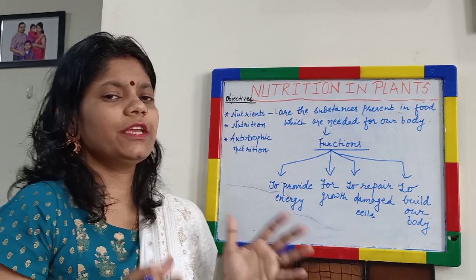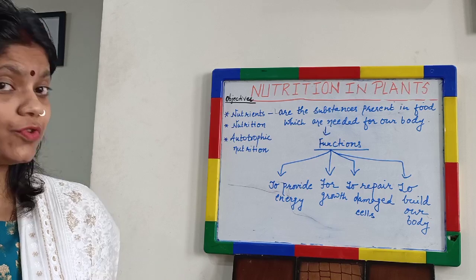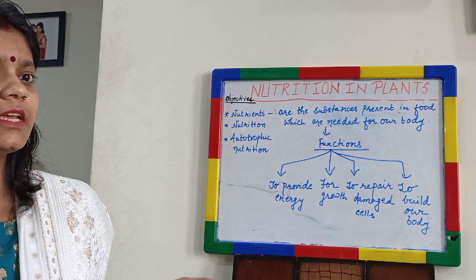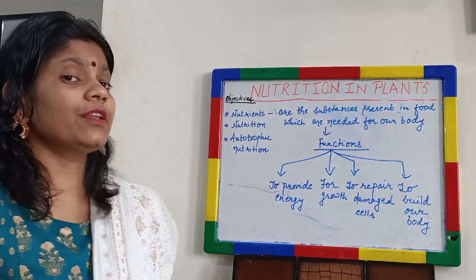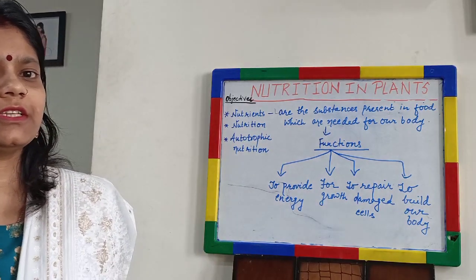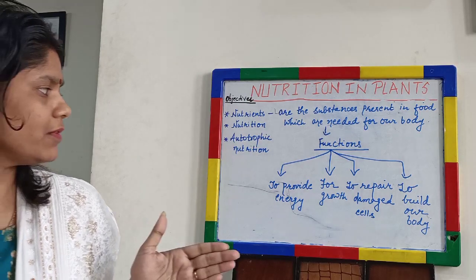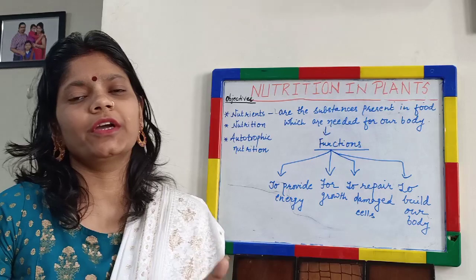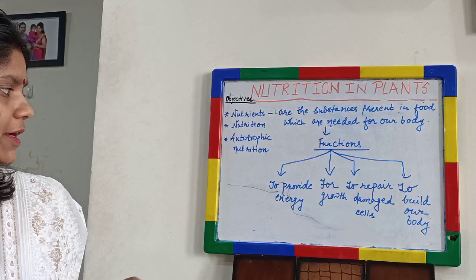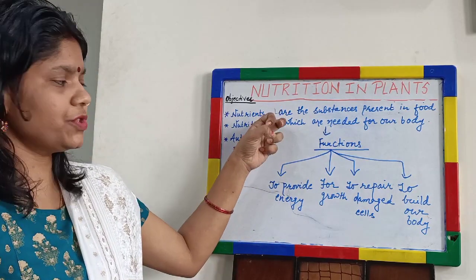We all know that we need energy for all the activities. If I am talking to you, I need energy. If you are talking to me, you need energy. If you want to write, you need energy. If we want to sit, if we want to stand, even when we are sleeping, we need energy. Even our body needs energy for different activities, like digestion. You already have learnt about different life processes which living organisms perform. So to perform all the activities, living organisms need energy. And from where does this energy come? This energy comes from the nutrients.